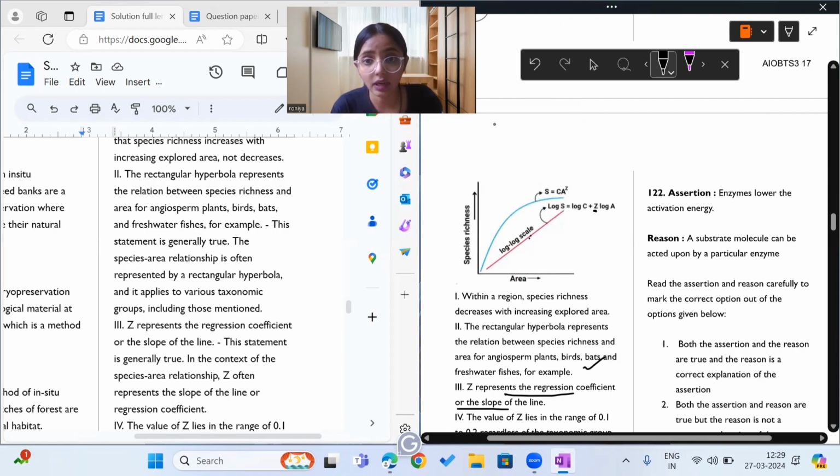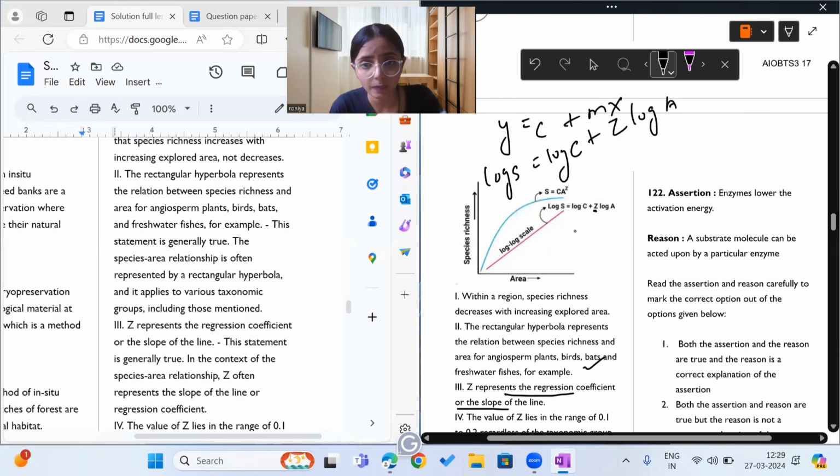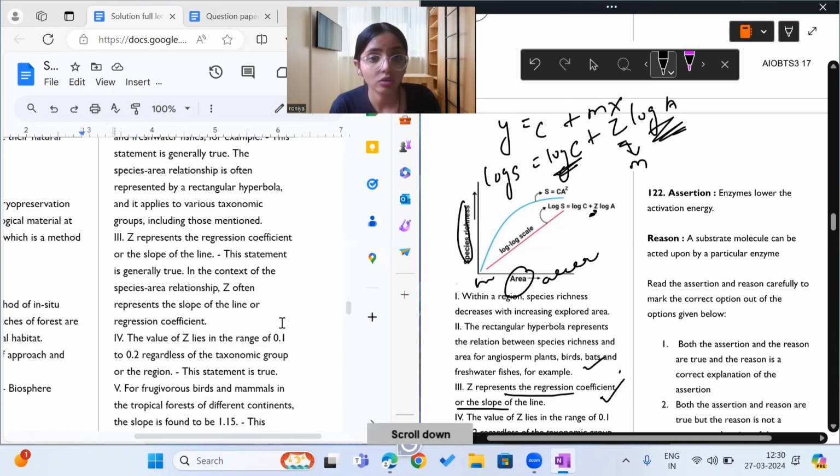For this red colored graph we have the basic equation y equals c plus mx. What is y? Y is log S, which is species richness. What is c? C is log C, the intercept. Z is the slope, which we call m, and this is log A, which is area. So Z is representing the regression coefficient or slope of the line, which is the correct option.